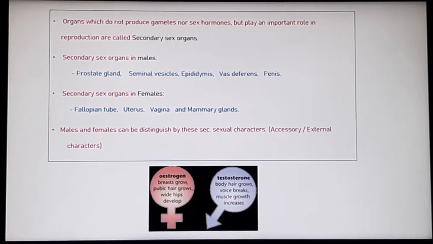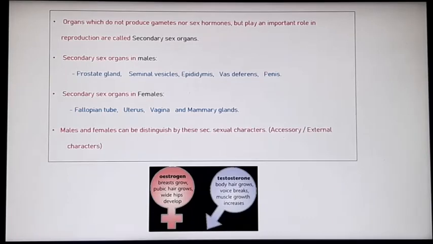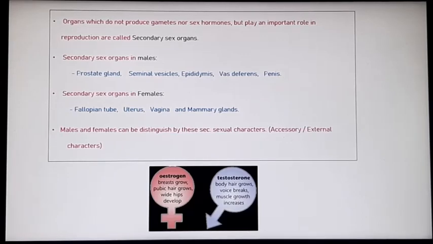These hormones are responsible for the development of secondary sexual characters such as body hair growth, voice change, muscle growth, development of penis, etc. in males, while breast development, growth of pubic hair pattern, widened hip, menstrual cycle, etc. are regulated by estrogen.